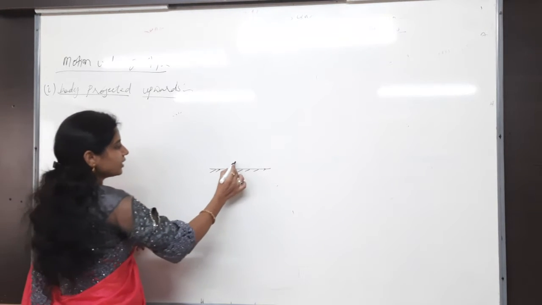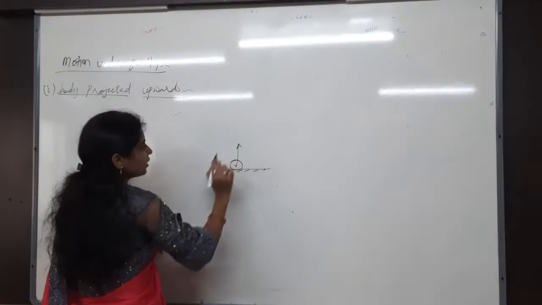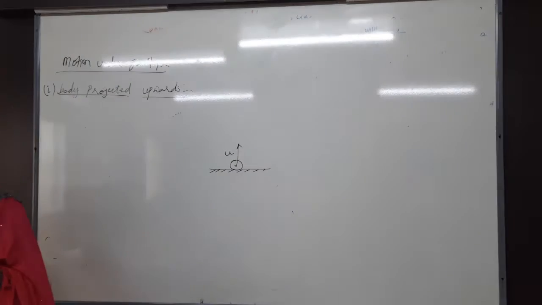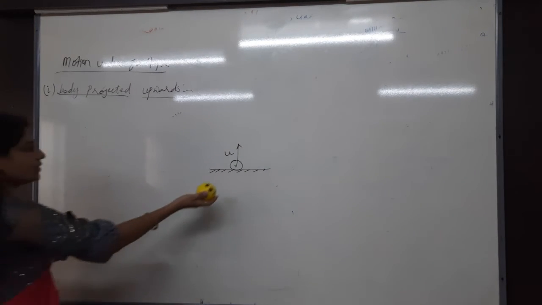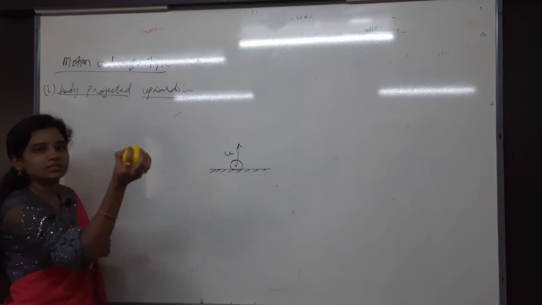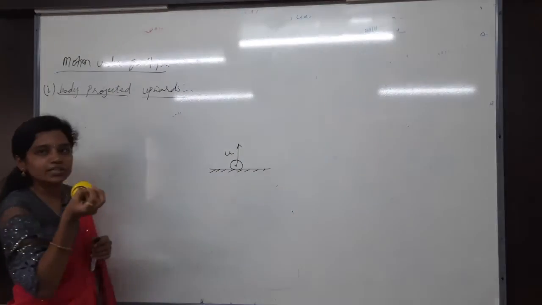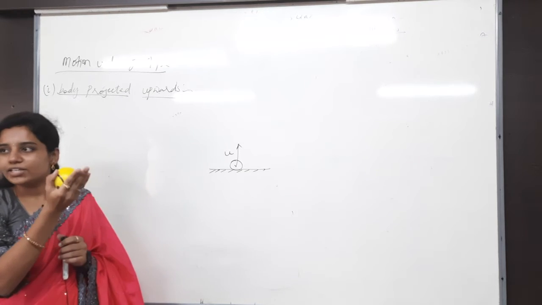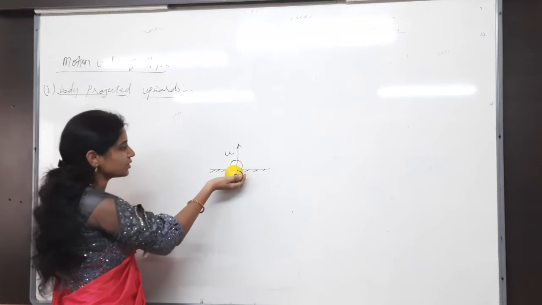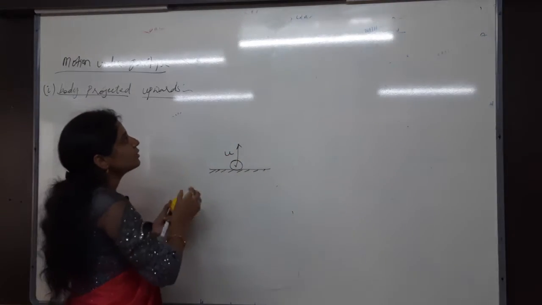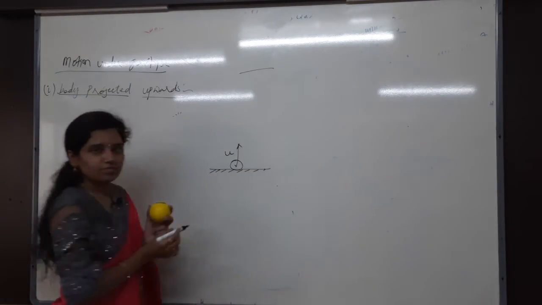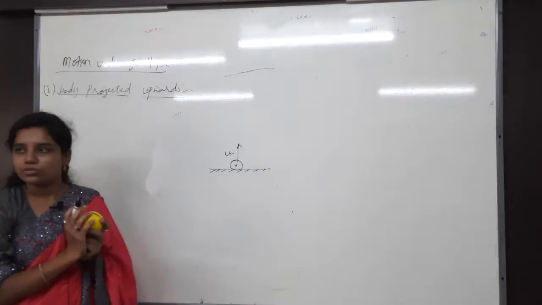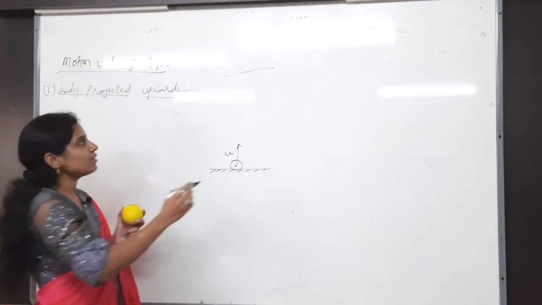Now, I have taken a ball here. I have given some initial velocity u and thrown it like that. So what is happening? It is just reaching my hand again. What is the reason? Gravity is acting. Just observe this, till where it will go. It is coming till here, right? Till there it is reaching and then again it is coming to the ground only. So here what is happening?